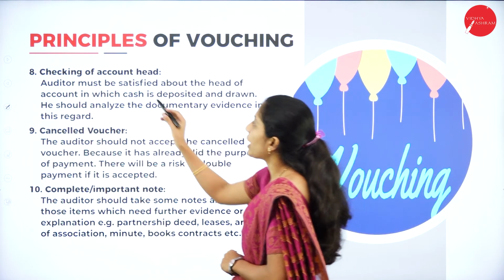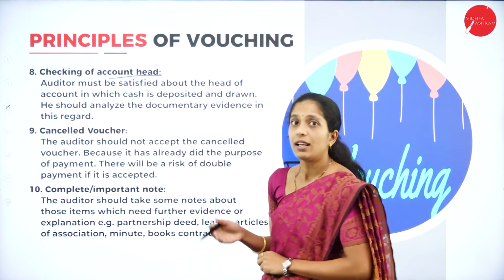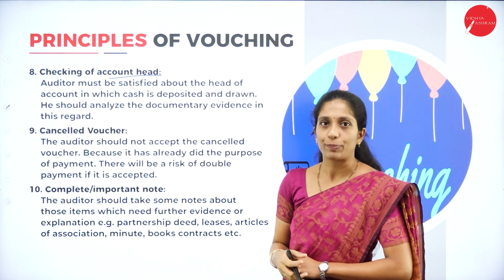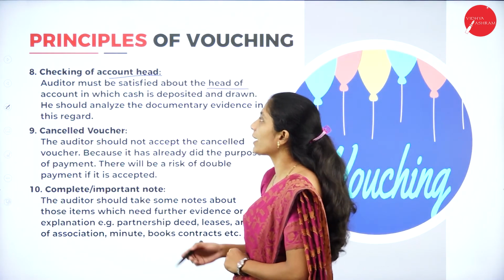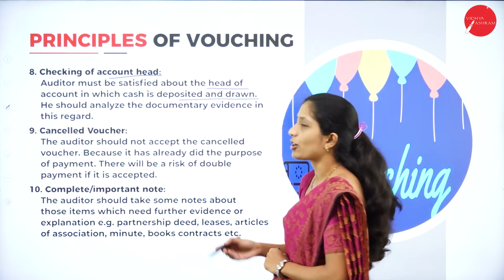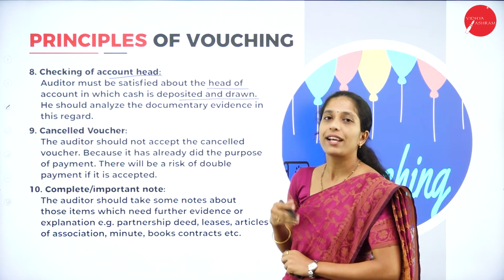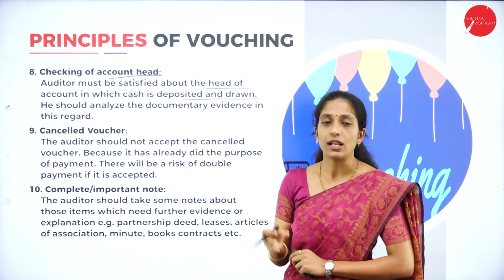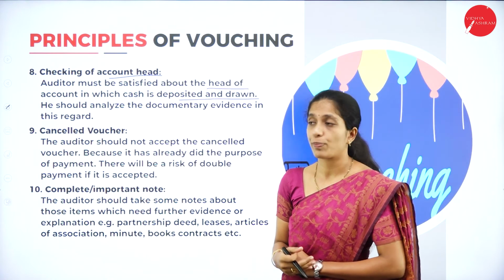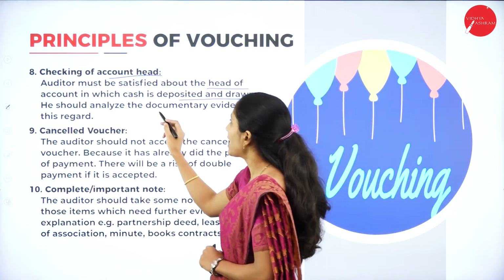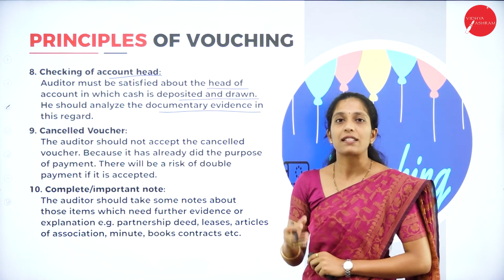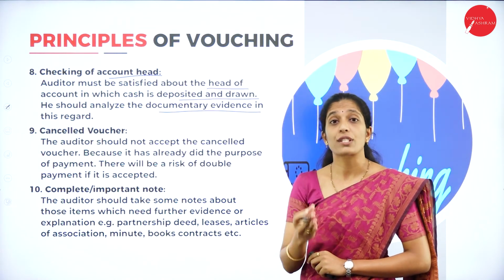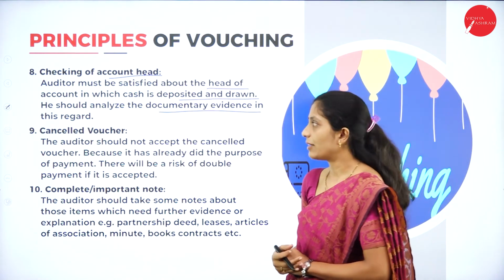Next, checking of account head. Here the account head has to be checked properly. The auditor must be satisfied about the head of the account in which cash is being deposited and drawn. Where the cash has been deposited and drawn, the account head should be proper. He should analyze the documentary evidence in this regard, and see through the documentary evidence.